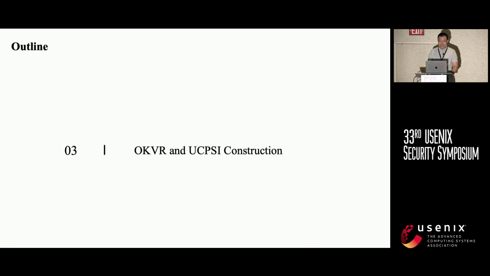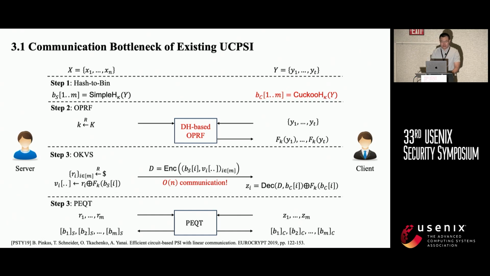Now let's turn back to the Meng construction. If we plug suitable sub-protocols into the existing Circuit-PSI framework, we can find that we almost achieve our goal. The goal is to make the communication complexity sublinear in the large side. For example, we can let the client do the Cuckoo hash so that the number of bins is related to the small set T. And we can also use a DH-based OPRF so that the server can generate the key by itself and evaluate the OPRF result of its elements without any communication.